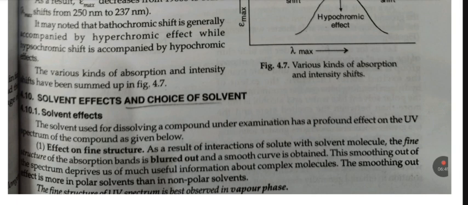This smoothing out of the spectrum deprives us of much useful information about complex molecules. The smoothing out effect is more in polar solvent than in non-polar solvent. The fine structure of the spectrum is best observed in vapor phase.